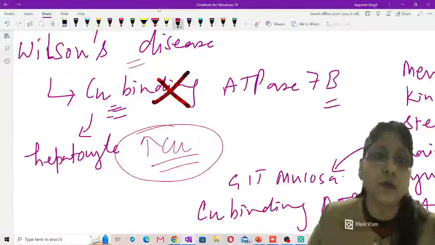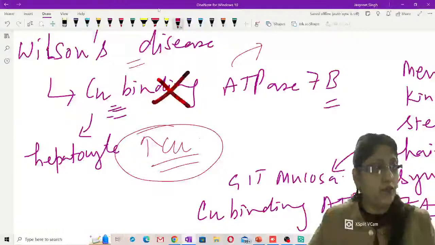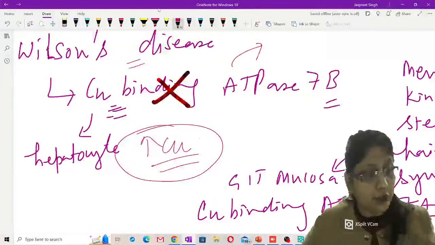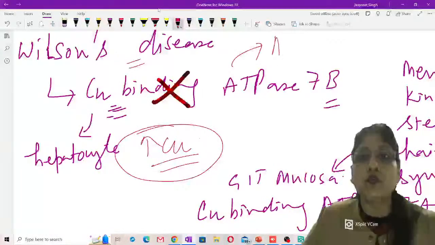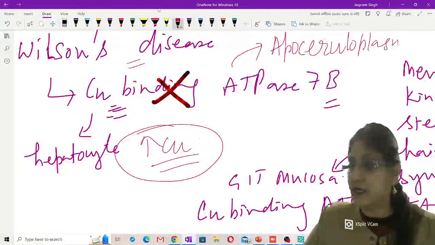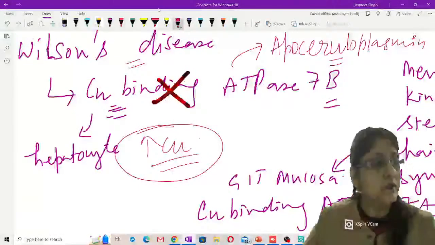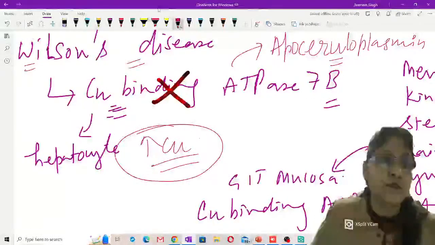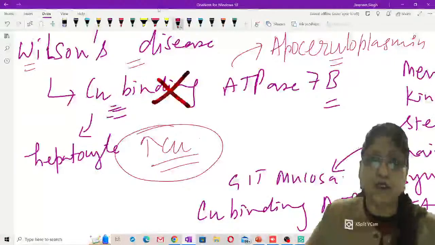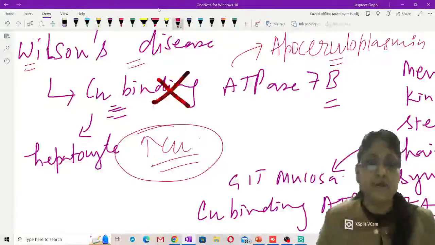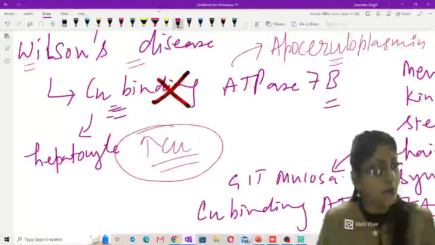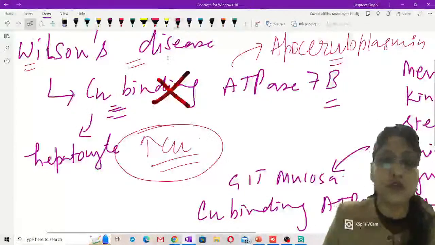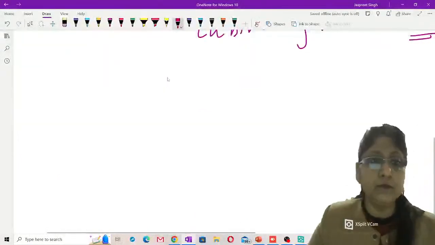And this copper binding ATPase 7B is not only responsible for excretion of excess copper, it is also responsible for secretion of copper from the liver, and so that's going to bind with something called apoceruloplasmin. Apoceruloplasmin is a protein which is going to bind with the secreted copper, and that's going to make you ceruloplasmin. So in Wilson's disease, this is characterized by low ceruloplasmin. See, the apoceruloplasmin level is normal, but because copper is not binding with apoceruloplasmin, the ceruloplasmin concentration is going to be less.